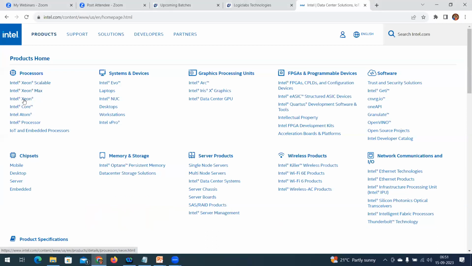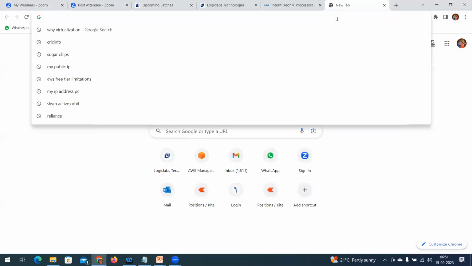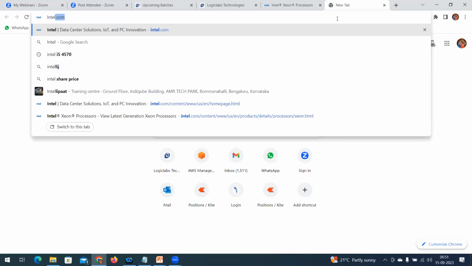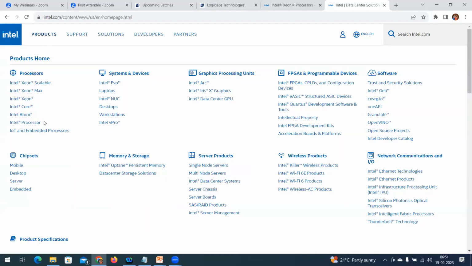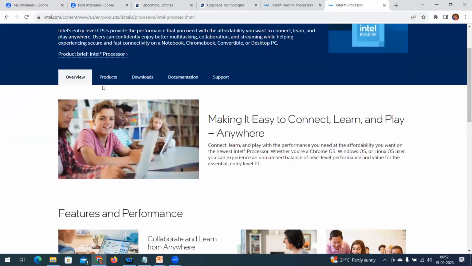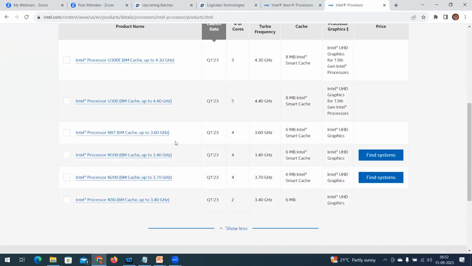I'm going to Intel Xeon. What are the desktop processors? Same products. I'm going to go to products. See here, Intel processor. We generally call these i5, i3, i9 processors, right?